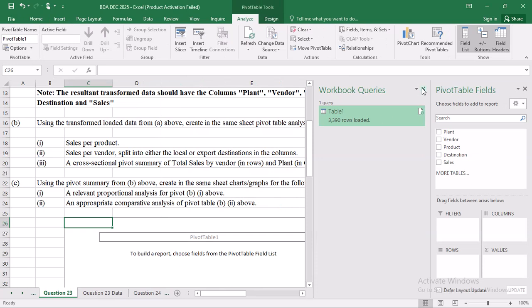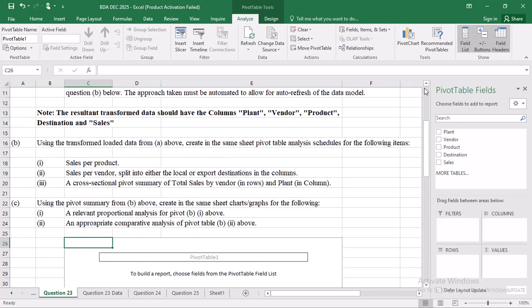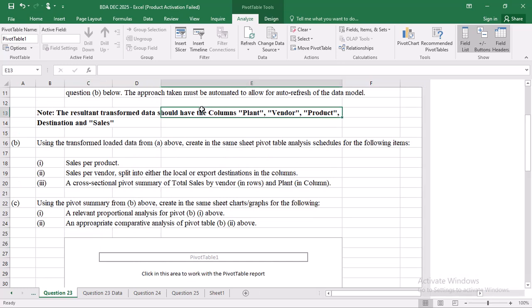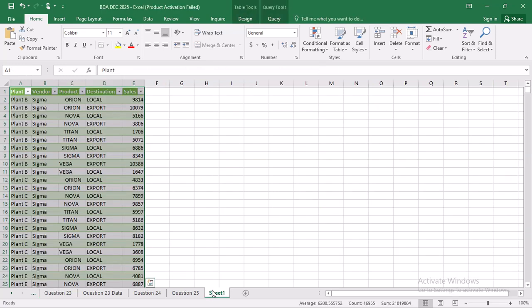I'll close the query workbooks, so that I only have the pivot table field list. Now we have already done this. I'm coming back to the pivot table. We have already created that one, and it has created a new sheet. If you come to this sheet here, it is there: plant, vendor, product, destination, then sales.